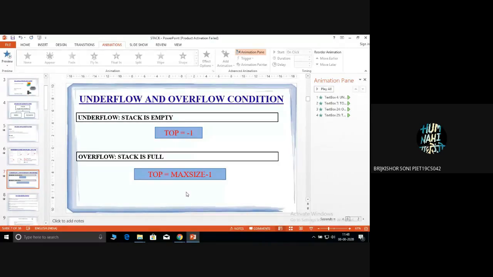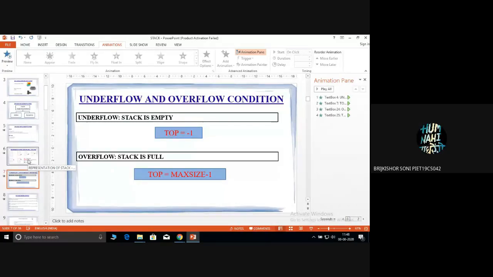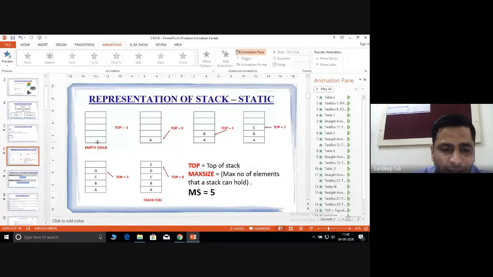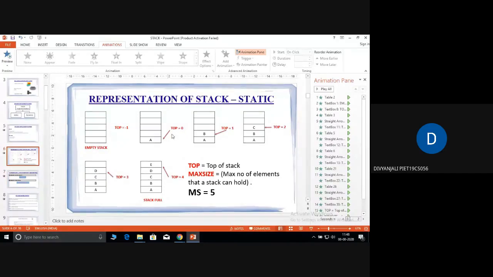Sir, we can say overflow condition is when the stack does not accept further elements after the maximum size. So here we should not use the word array, we should use the word stack. Okay, sir. So underflow condition is when the tank is totally empty. I am not talking about a water tank. It is just like an empty stack, and the condition for that is top equals minus 1. Then the condition of overflow should be top is greater than max size minus 1.